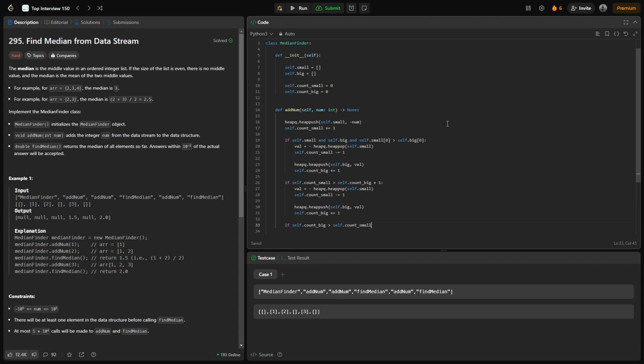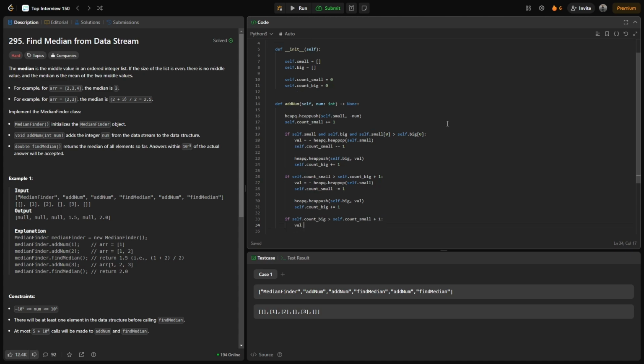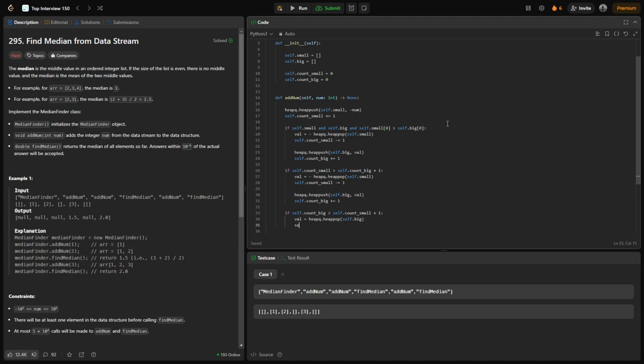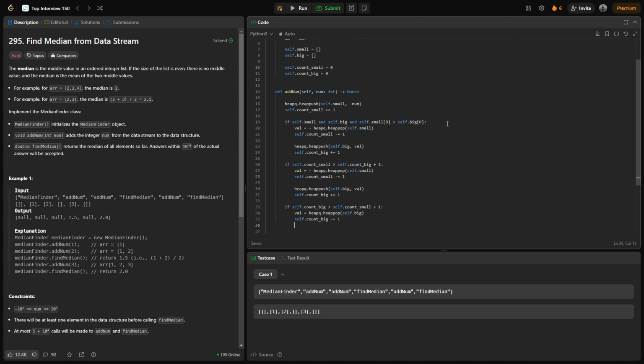In that case val equal to heapq.heappop self.big, and self.count_big minus equal to 1.